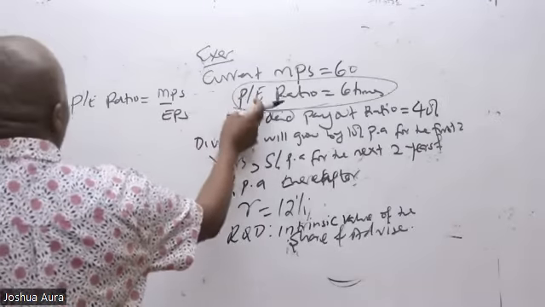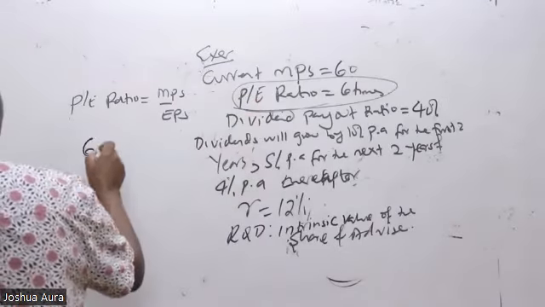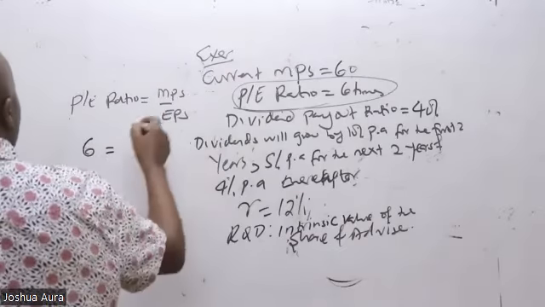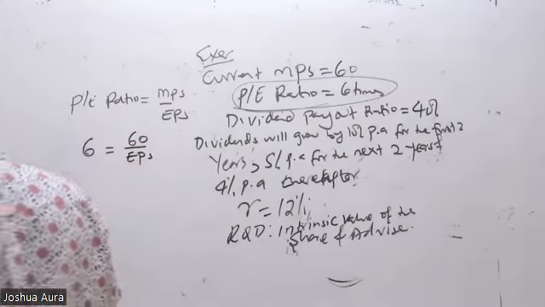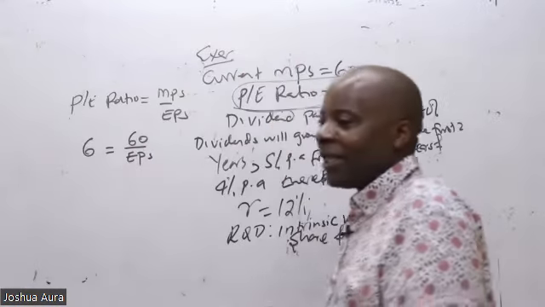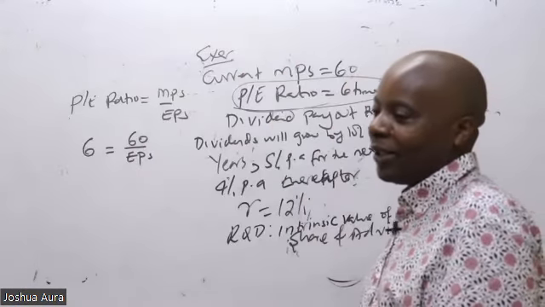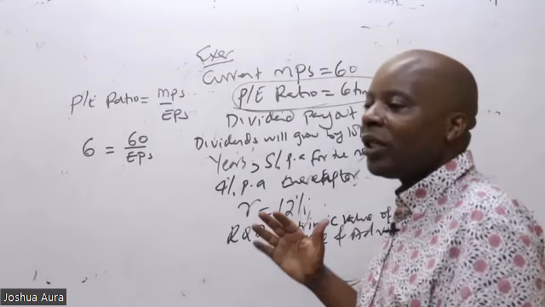Alafu unaona hapa amekupatia PE ratio, unakwambia hapa ni 6 times. So MPS unakupatia 60. So unajua the thing that they want you to calculate here is EPS. That's what they want you to calculate. If you miss out on that step, you get 0 in the entire question.